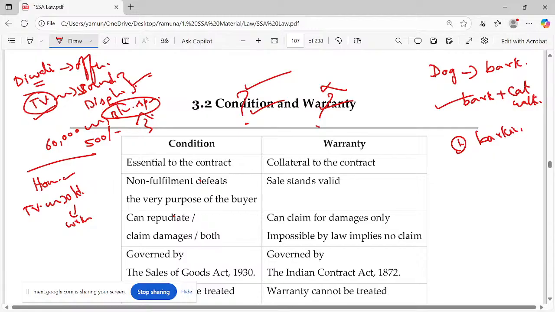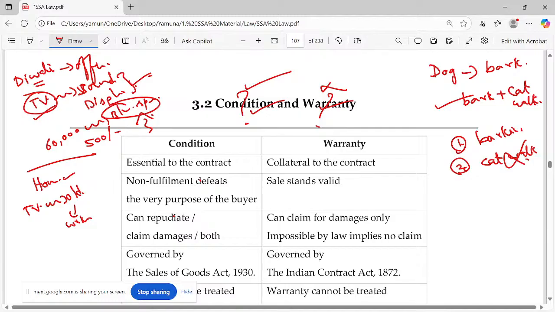It gets scared of visitors and goes into the room. What can you do? You can return the dog because that's the condition. What is the purpose you bought the goods? Because it has to bark. If that condition is not met, then you can return it because that's the condition. Second case, that dog is barking but is not doing catwalk.